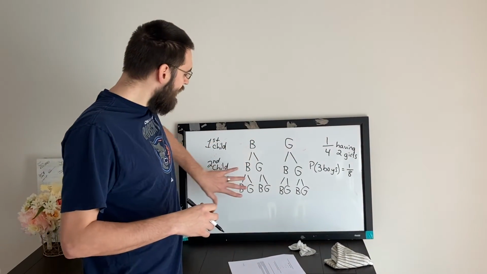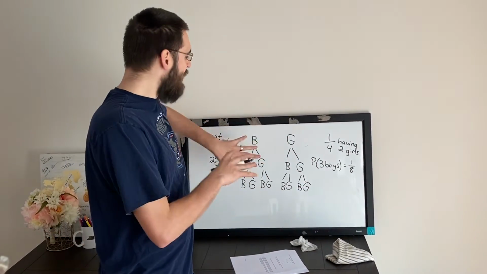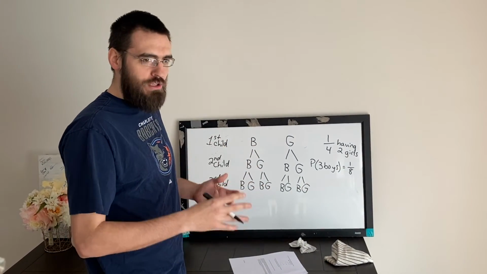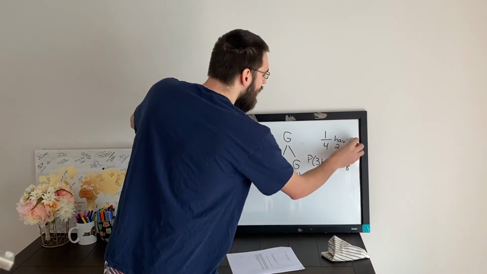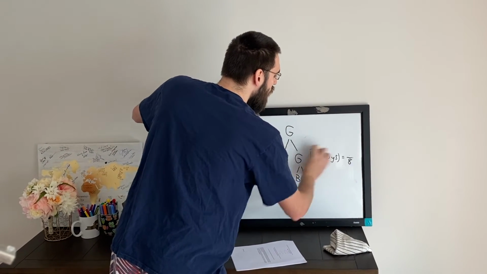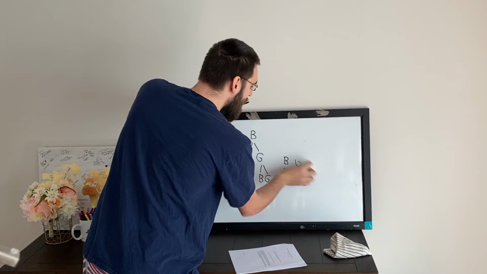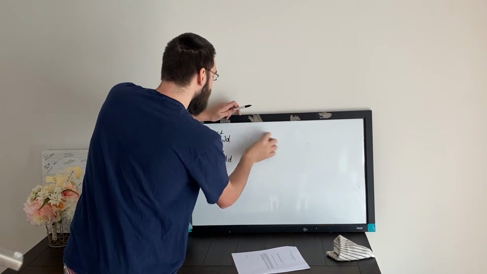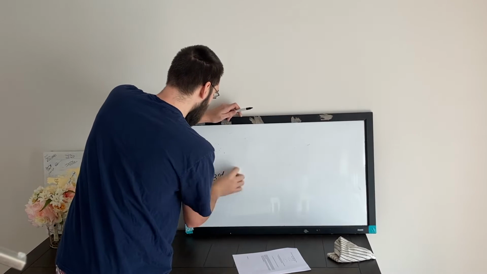Now, this is a very easy way of visualizing it to see how the possible outcomes are going to work. It's not the only way of solving this. So give me 1 second while I erase this, and we're going to try one more way of figuring this out that might make it a little bit easier, especially once you start to understand compound events right here.